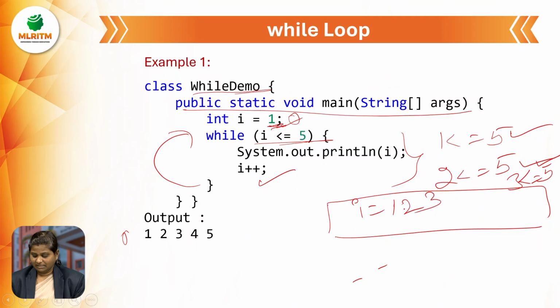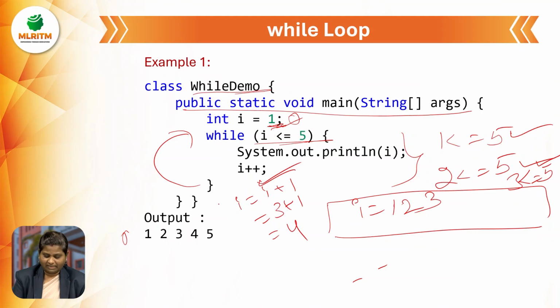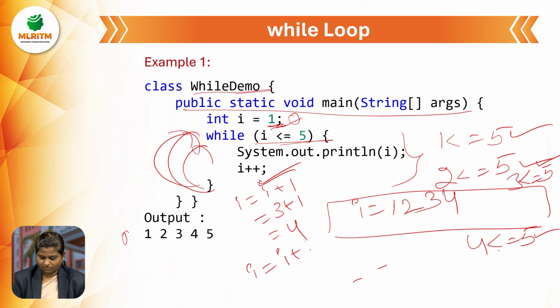I value is 3. Okay, after that I value will be incremented to what? 4. I value will be incremented to 4. Now again repeating of loop. Is 4 less than or equal to 5? Yes, this condition is also true. Now we will get I value as 4, and again this loop will be continued after incrementation of I value.